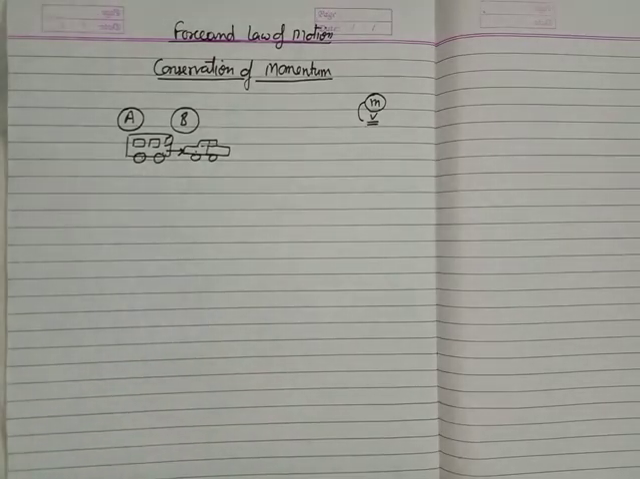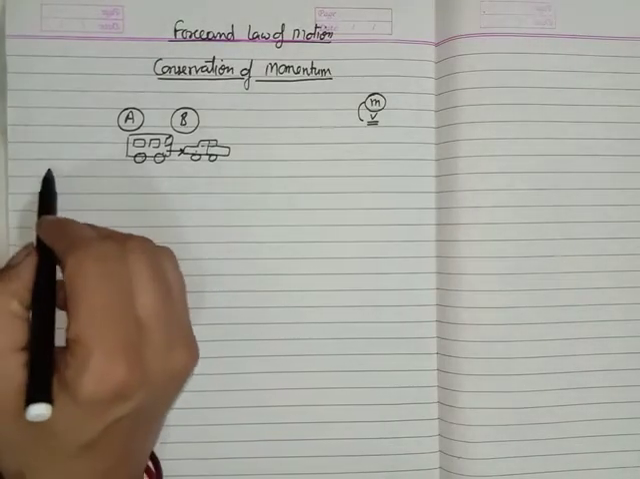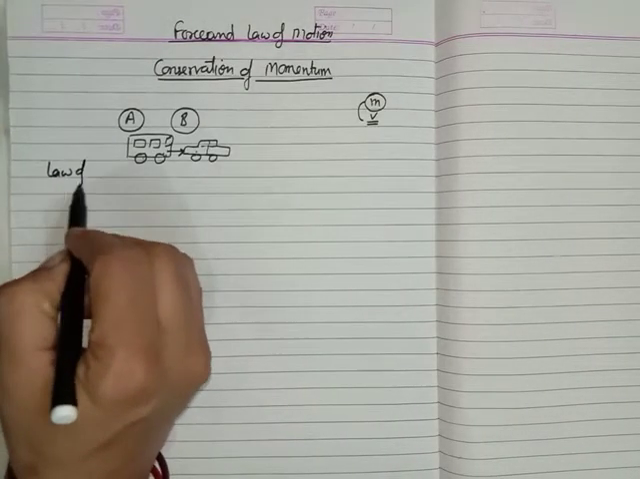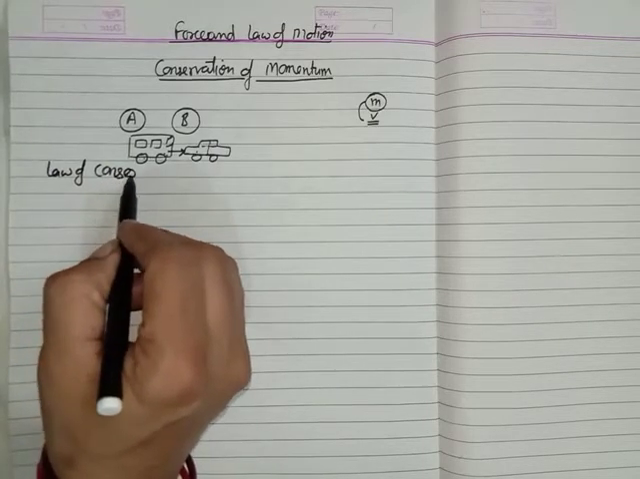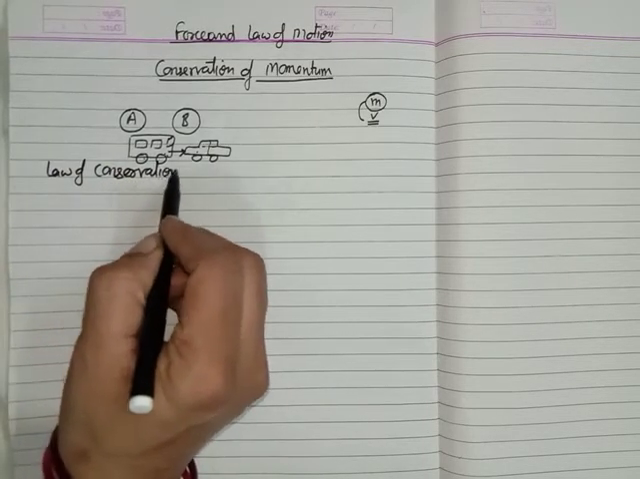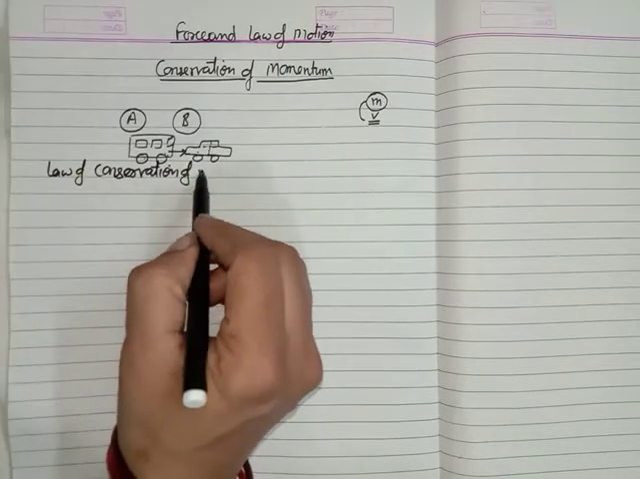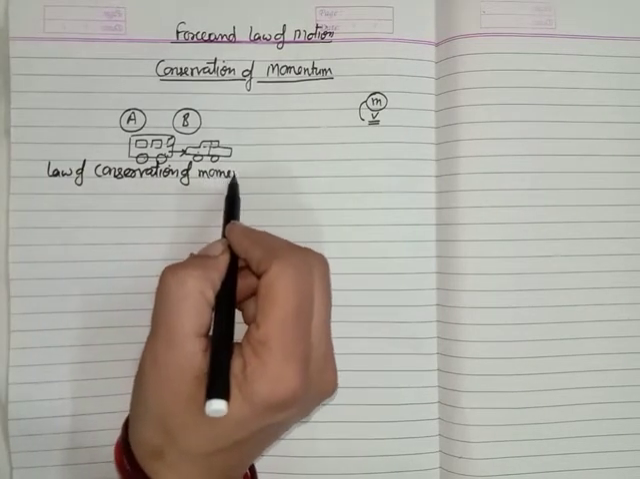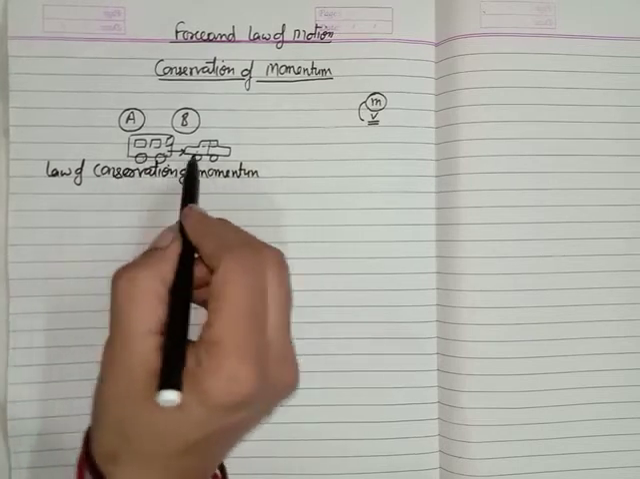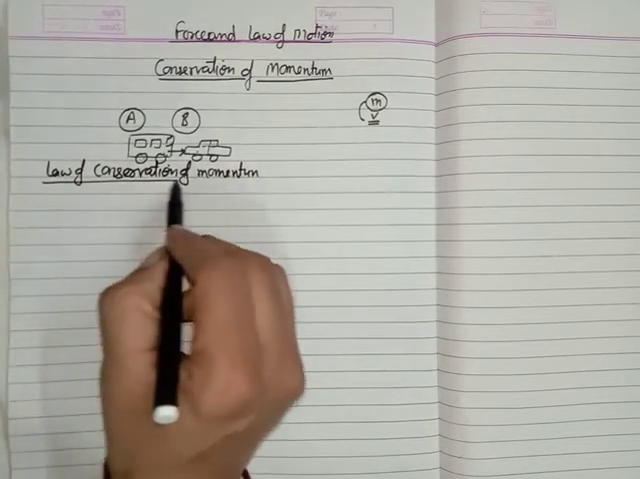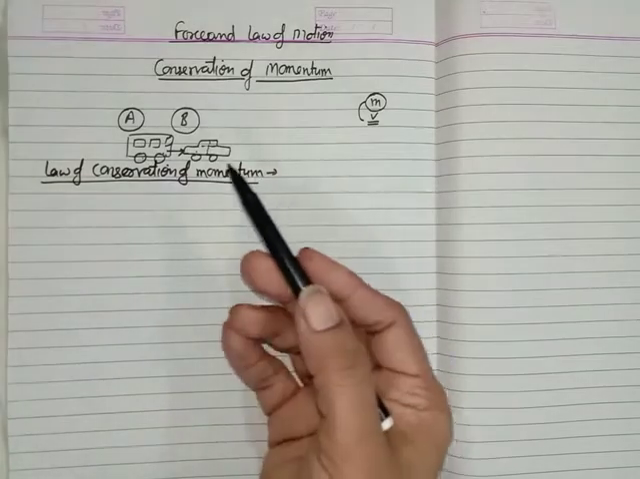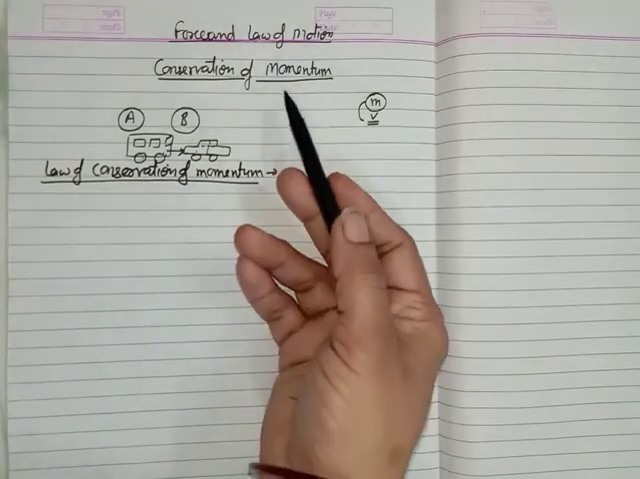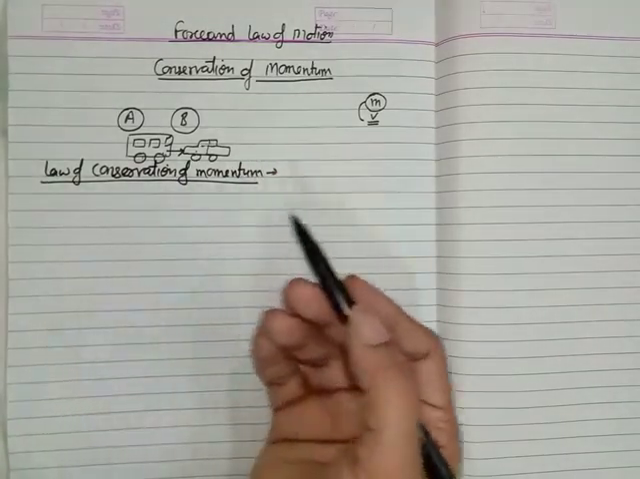Now I'm going to write the law of conservation of momentum. I think you all understand what I have explained, that is conservation of momentum. And what is the conservation of momentum? Actually, the momentum before the interaction is equal to the momentum after the interaction. It means the momentum remains conserved. That is, we can say momentum can neither be created nor be destroyed.